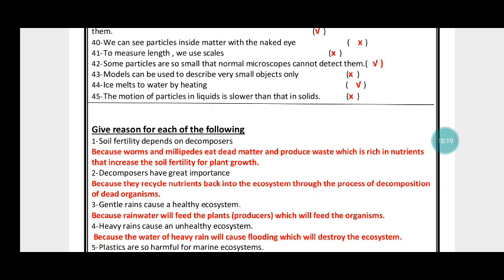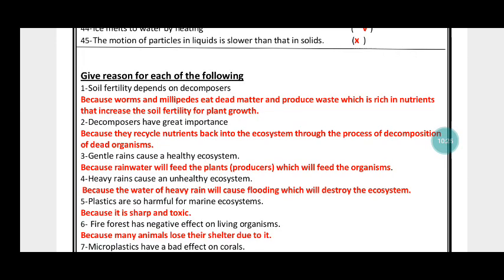Yes, true. Models can be used to describe very small objects only. False. 44. Ice melts to water by heating. Yes, true. The motion of particles in liquids is slower than that in solids. False.